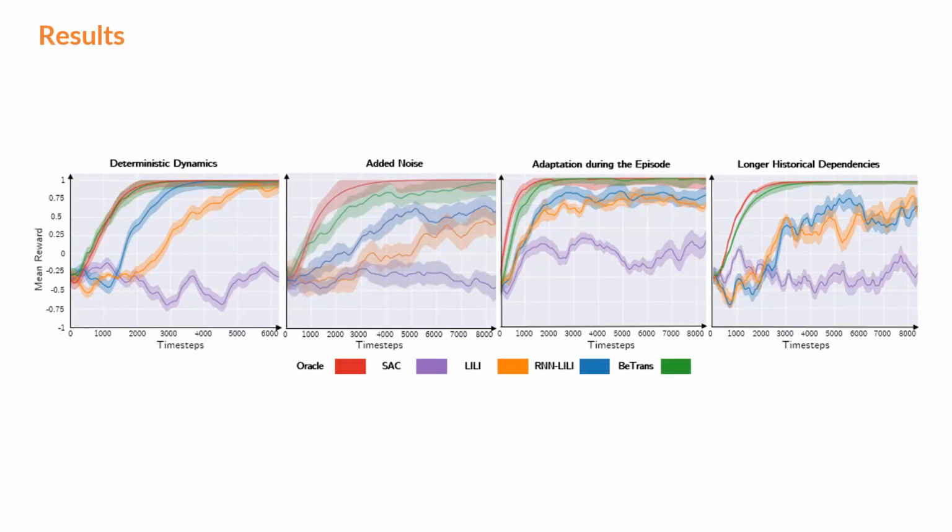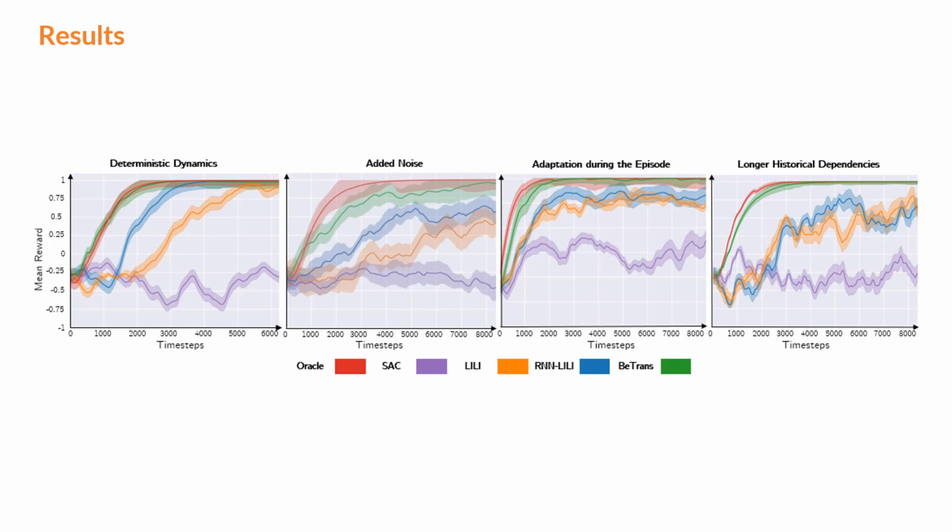We compare our method against 4 baselines, including Oracle, which knows the human's ground truth latent state and provides an upper bound for our method's performance, Soft Actor-Critic, which is a single-agent reinforcement learning method, LIILY, and RNN-LIILY, where feed-forward and recurrent neural networks are used to predict the human's latent state. We run 4 experiments to see how well our method deals with noise, adapts to within-episode human behavior changes, and captures longer historical dependencies. In the first experiment, there was no noise, and the human agent's behavior was constant during episodes. B-trans converged faster to the optimal policy than baseline methods.